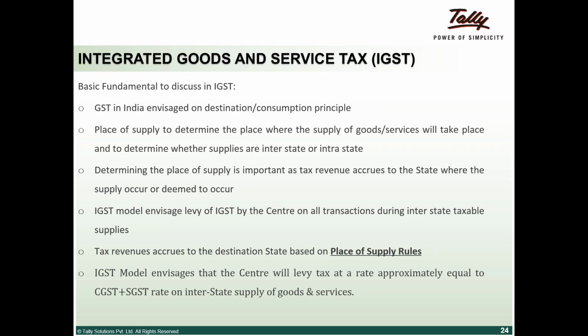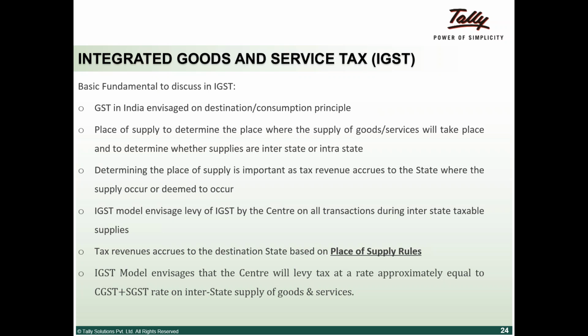So of the 18 rupees tax, 9 rupees will be credited to Tamil Nadu, and 9 rupees will be kept by the central government. Since this was supplied into Tamil Nadu, this 9 rupees goes to Tamil Nadu's kitty.